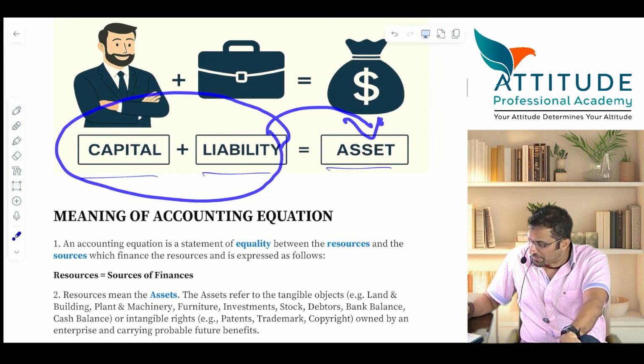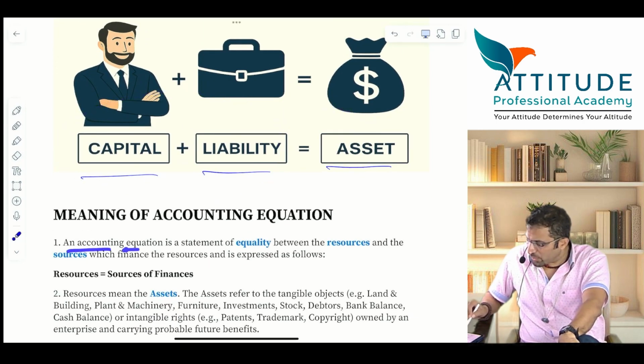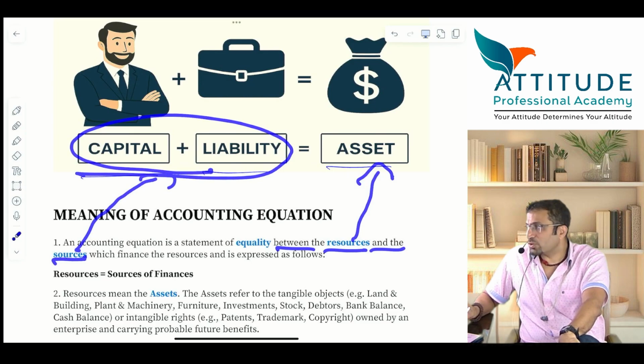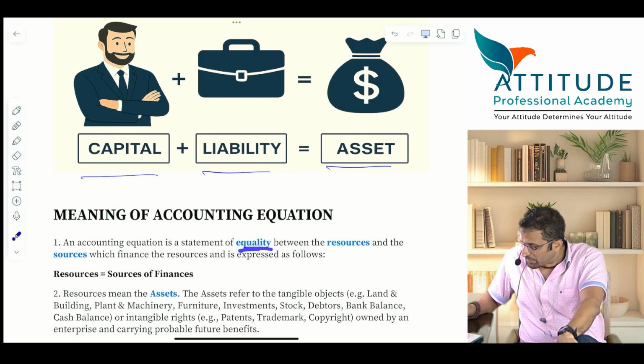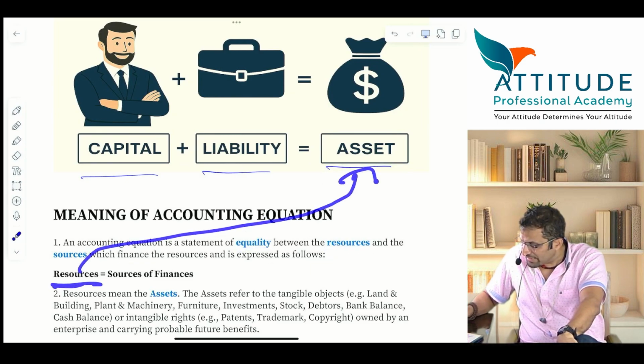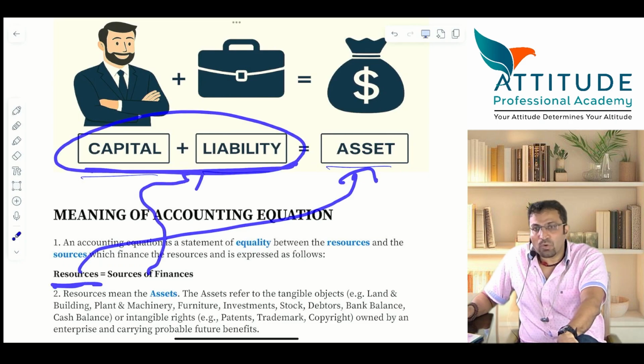Understood? Now see the definition here. An accounting equation is a statement of equality between resources, meaning assets, and sources. What are the sources? Capital and liability are sources. Understood? Equality between resources and sources, which finance the resources, that is assets, and is expressed as follows. Resources, that is assets, is equal to sources of finance.